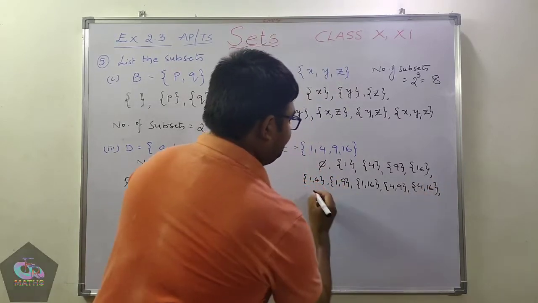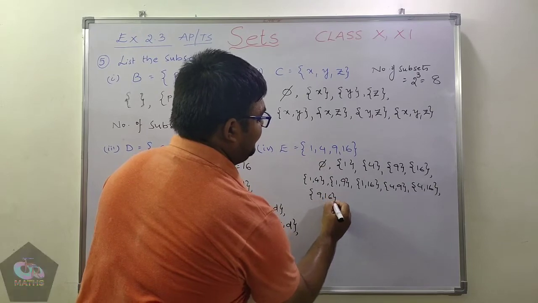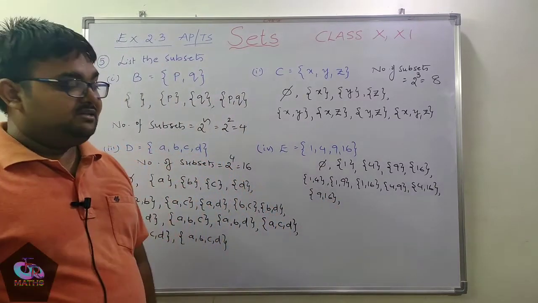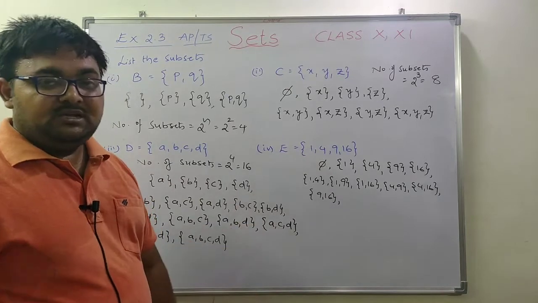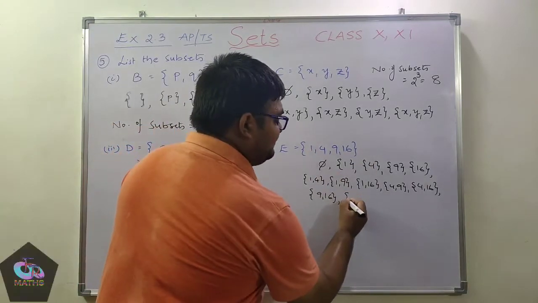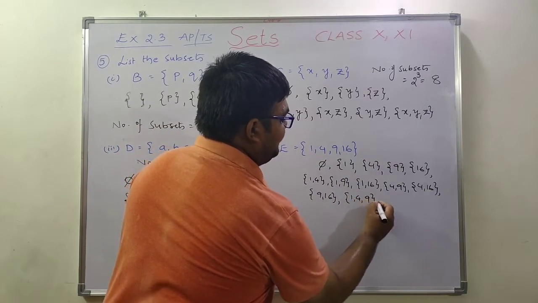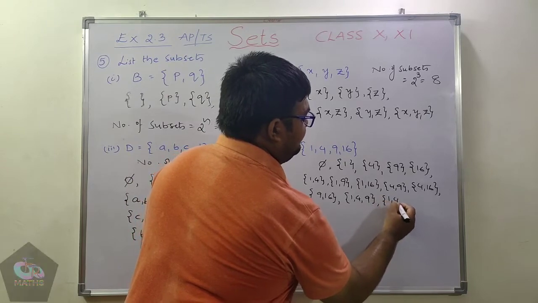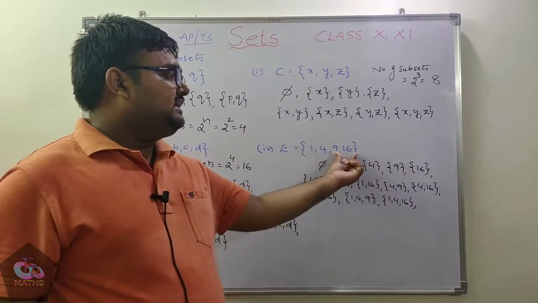After this, with 9, I am going to get 9 comma 16. So 2 at a time is completed. Next, coming to the subsets which contain 3 elements. For that, as I said, first fix the first two: 1 4 9 and 1 4 16. Now fix the last two.